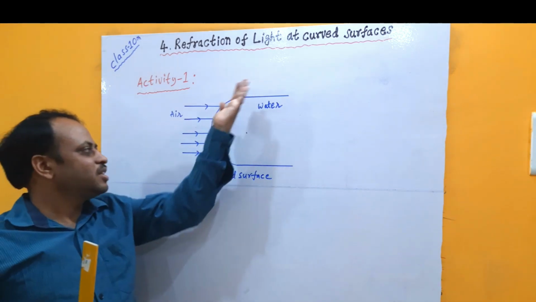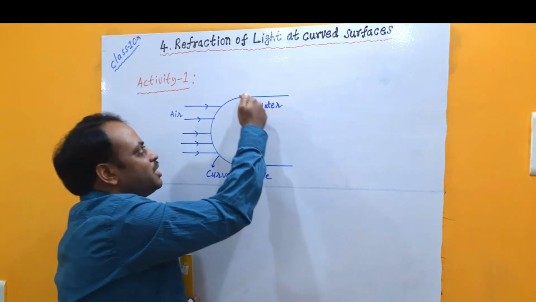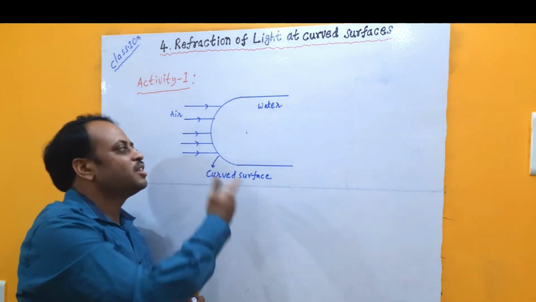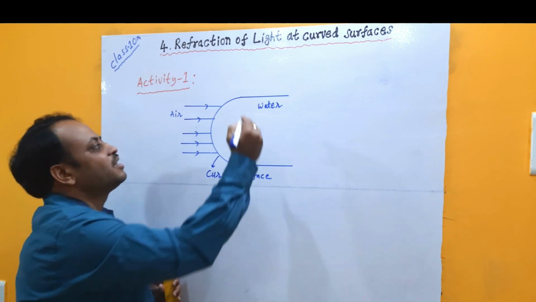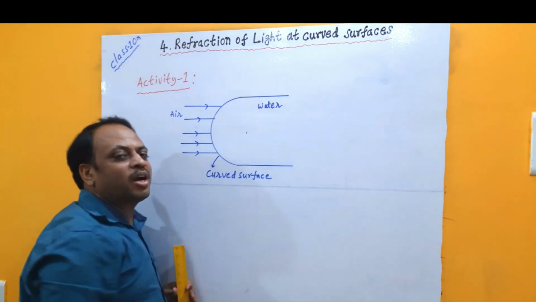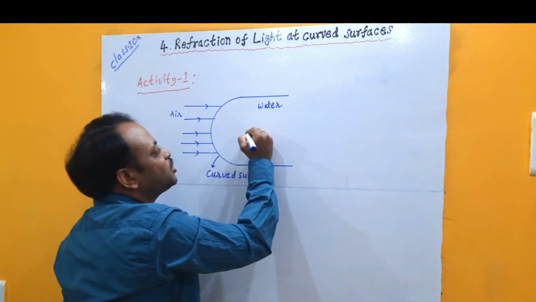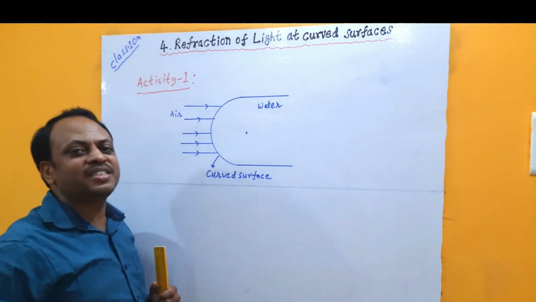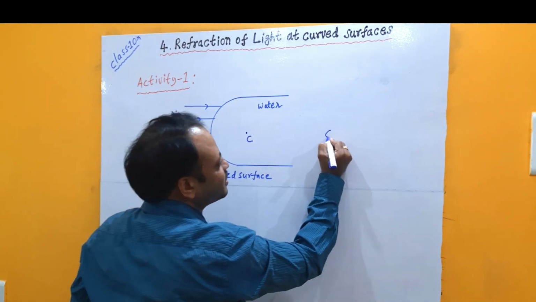First of all, for this curved surface, let us understand some terminology. As this side is the denser medium and it is a convex shape, this surface can be called a convex denser surface. And this curved surface is a part of a sphere. That sphere will have one center. That center of the sphere, from which this curved surface is separated as a part, is called the center of curvature, commonly represented with C.